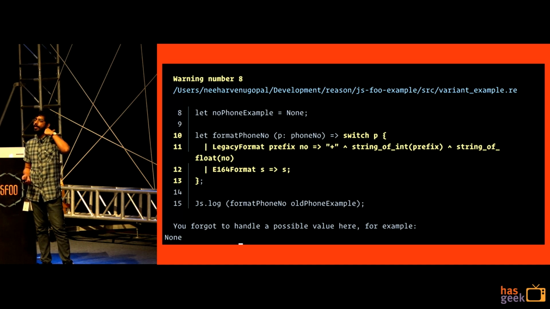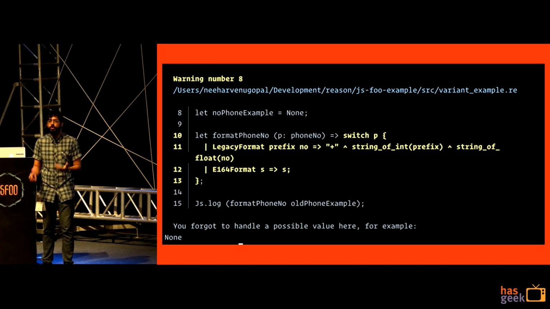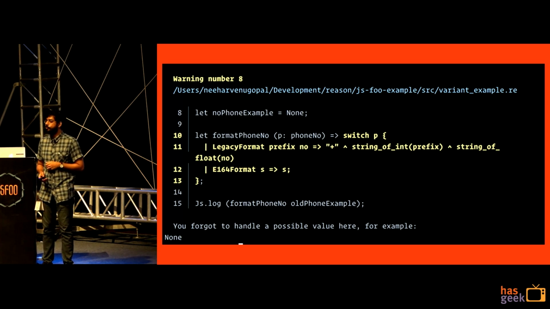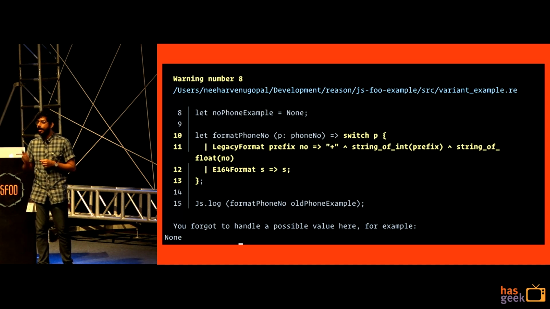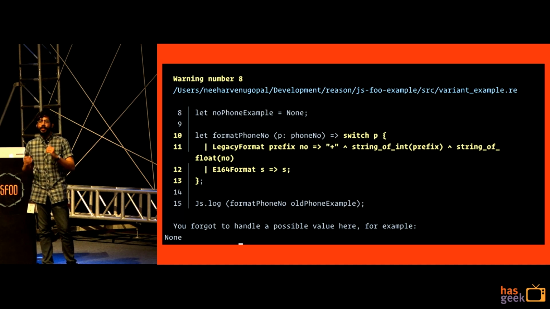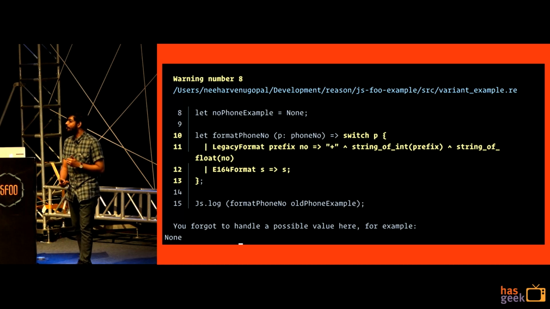Why is this useful for refactoring? Imagine tomorrow your backend team comes to you and says, we have decided on our own custom in-house phone number because we know better than the rest of the world. We've all worked with backend devs like that. And then they come up with a brand new spanking format which is unlike anything anyone has ever seen. Now, you need to handle that case everywhere in your code. How do you do that?